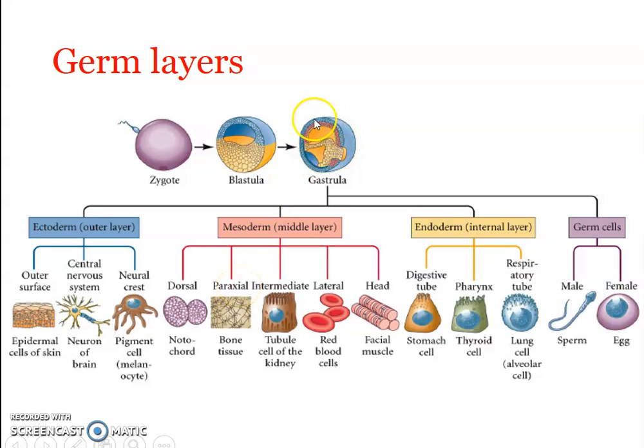So the layers of cells in the embryonic stage is what is known as the germ layer. Clear? Okay. Here germ layer refers to the embryonic stage. Okay. So germ layers are the embryonic cell layers at the gastrula stage. Okay. This needn't be the case with all the animals. Okay. This differs, but just to understand what are the germ layers, I have just taken a figure. In the case of higher animals, this is the condition, which do have 3 layers in its gastrula stage. Okay, that is ectoderm, mesoderm, and endoderm in the sequence.